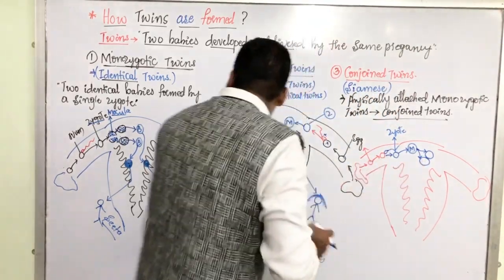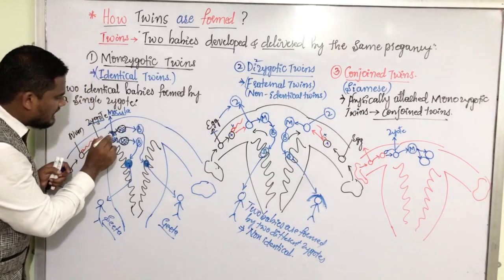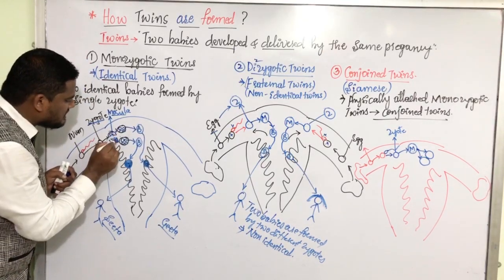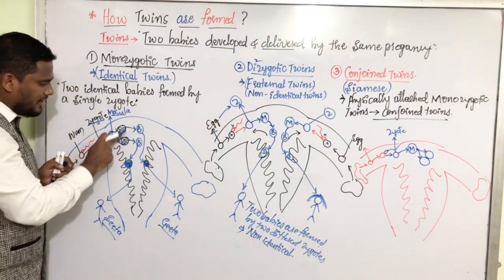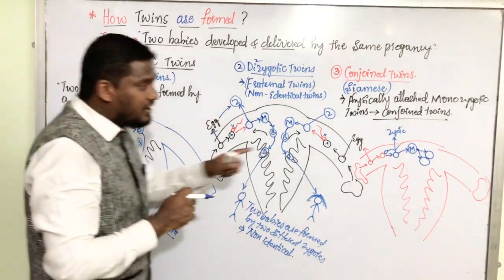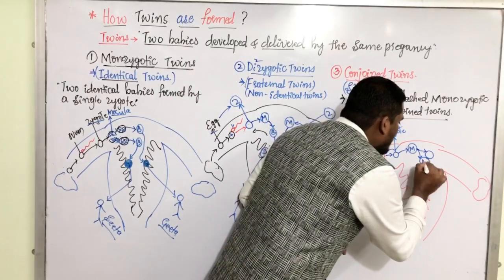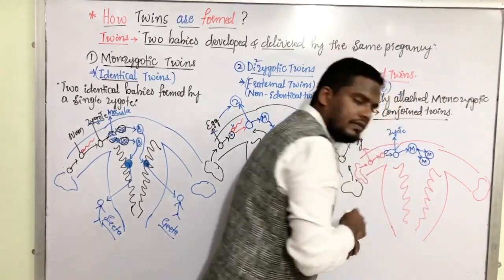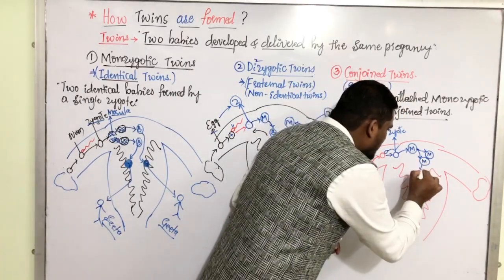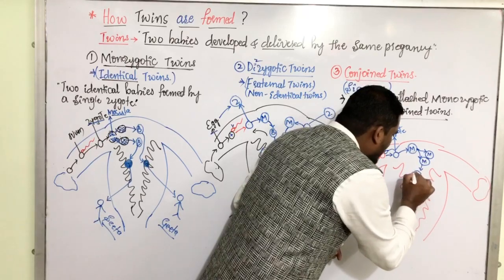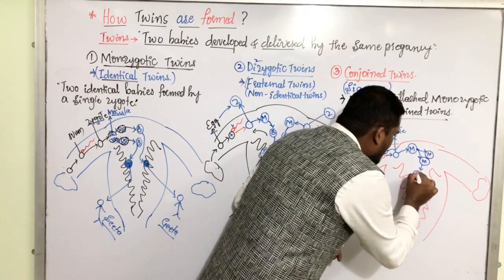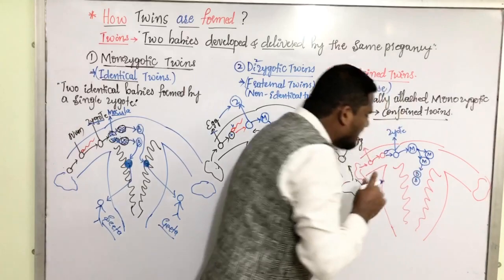Here we'll have the two structures formed, but these two structures are attached to one another. They are not completely separated like this. Here they are completely separated. Here this is the one and this is the one, complete two different structures. But here these two are attached to one another. Still they are called as morula only. Now these two structures in future develop as a blastula and they still remain attached.